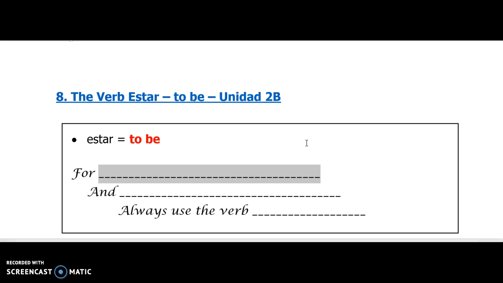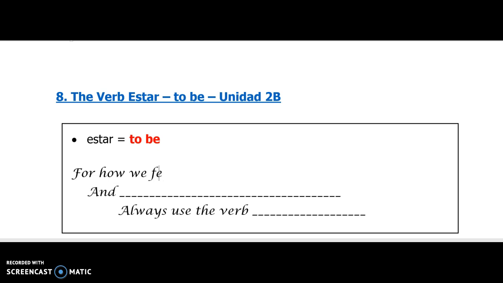Well, this is a little different. Estar is used for feelings and locations. And this is an old Spanish teacher mantra. I did not make this up. I don't know exactly who did, but I got to give credit where credit is due. We always say that for how we feel and where we are. I'm going to put this in here. Where we are, we always use the verb